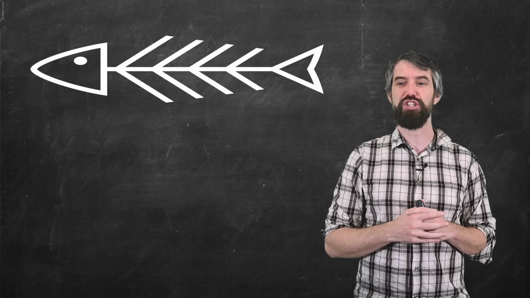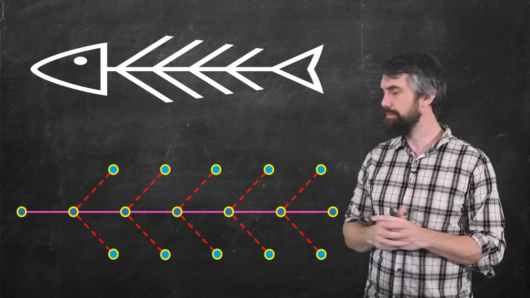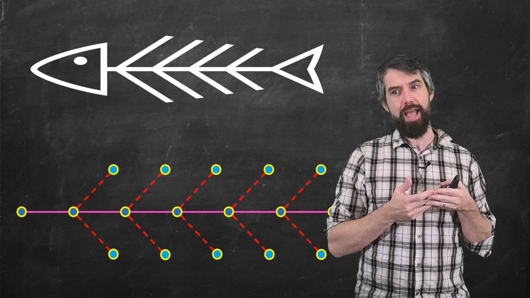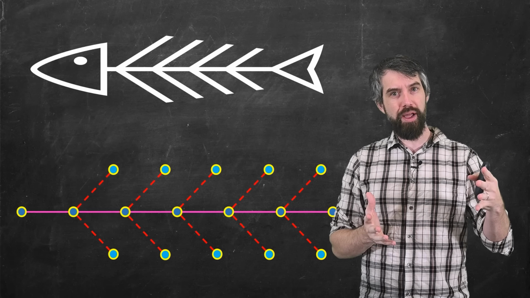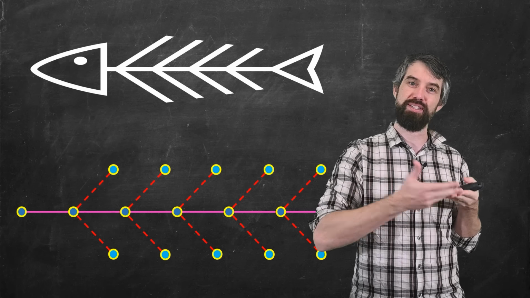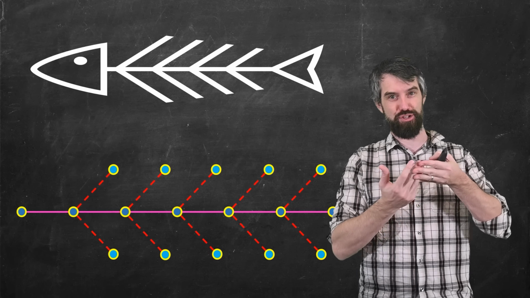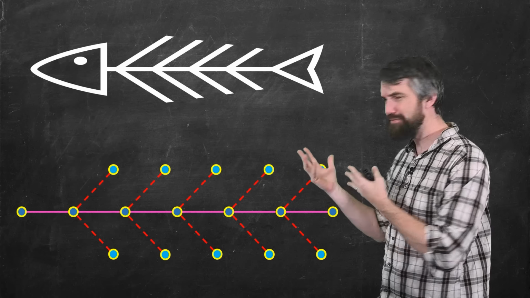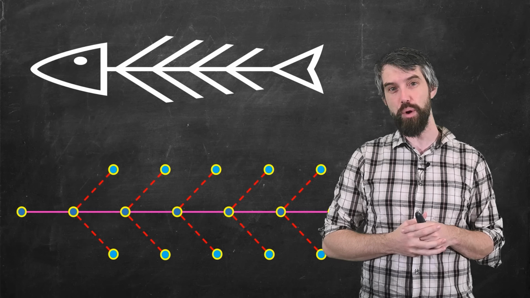I kind of want to imagine it more in a graph theoretic sense, as looking something like this. There's a central spine, and then all of the other points get connected to that central spine. In a moment, our central spine will be a chain, and all the ribs are going to be antichains. So very loosely, a graph that looks like this, maybe we'll call it a fishbone graph.